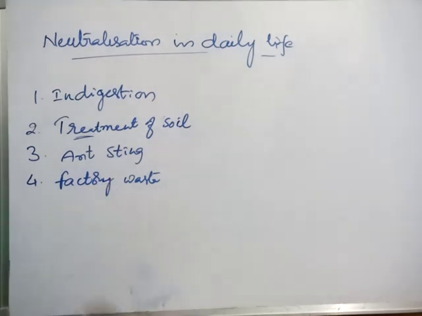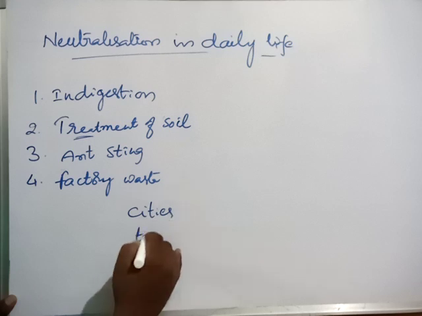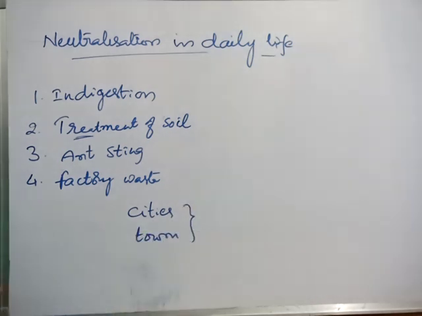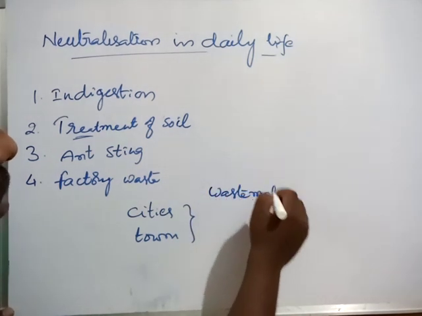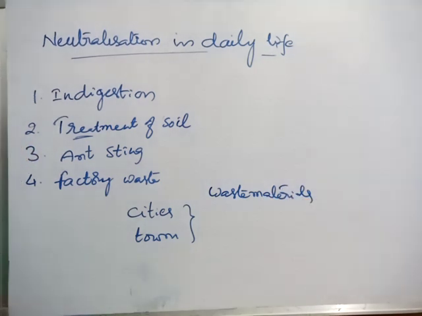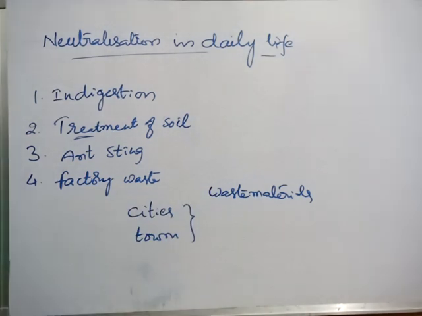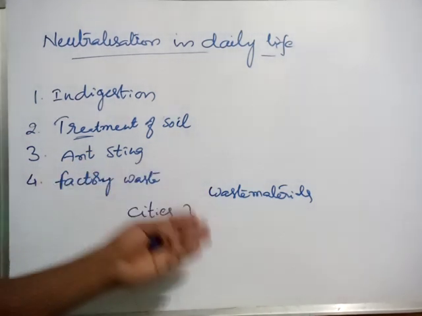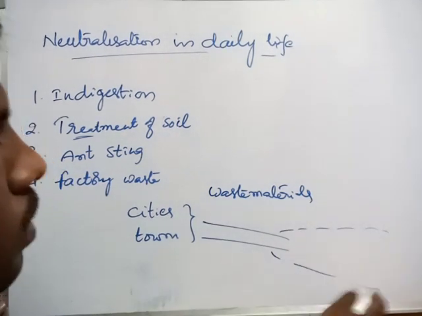The next, fourth one, is factory waste. Mostly in the cities and some towns, definitely they have so many industries now. So definitely every city and every town has an industrial area. From those industries, so many waste materials are released into nearby ponds, lakes, rivers or seas, etc. These factories release those waste materials and pass them into the nearby water bodies.